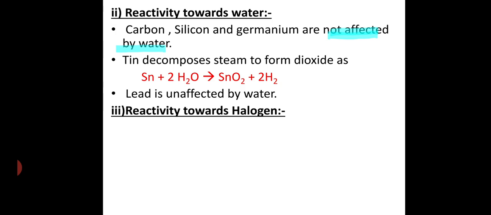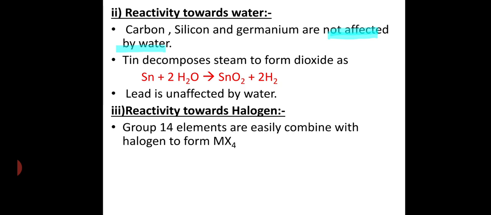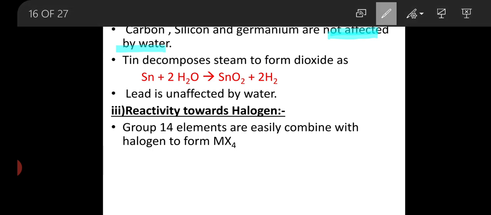Okay, now the second property, reaction towards the halogens. As we know, group 14 elements generally show +2, +4 and -4 oxidation numbers. Due to +4, generally all the elements of group 14 easily combine with halogens to form MX4 molecules. What did I say? Group 14 elements generally combine with halogens to form MX4 compounds.